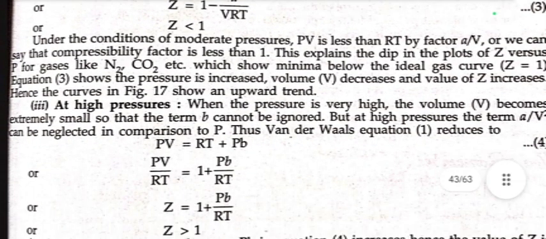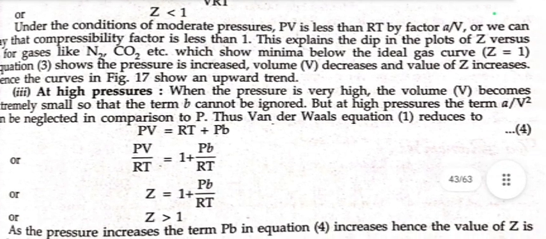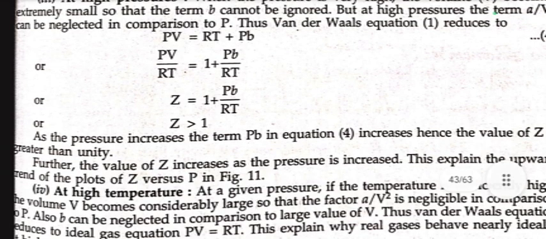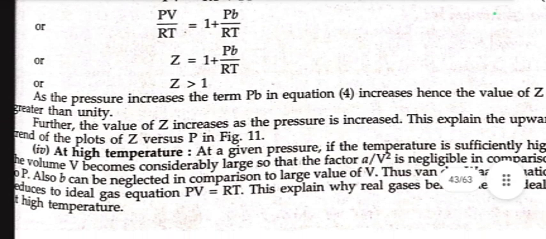At high pressure, when the pressure is very high, the volume V becomes extremely small, so that the term b cannot be ignored. But at high pressure, the term a by V² can be neglected in comparison to P. Thus the van der Waals equation reduces to PV equals RT plus Pb, or PV by RT equals 1 plus Pb by RT, or Z equals 1 plus Pb by RT, so the compressibility factor Z is greater than 1. So as the pressure increases, the value of Z becomes greater than unity. Further, the value of Z increases as the pressure is increased. This explains the upward trend of the plot of Z versus P.